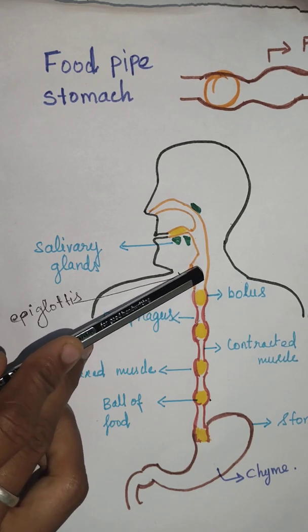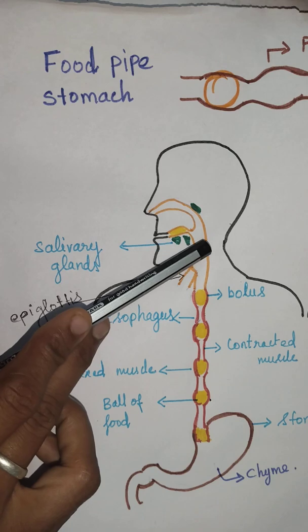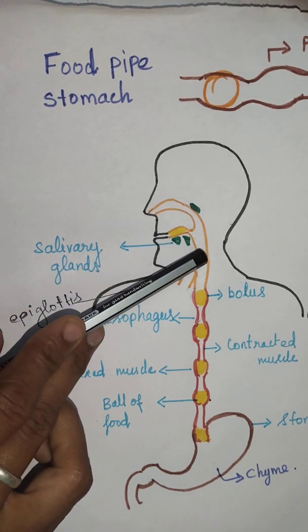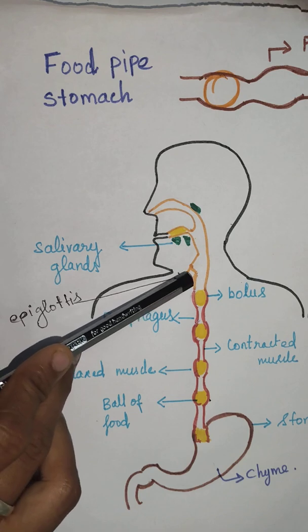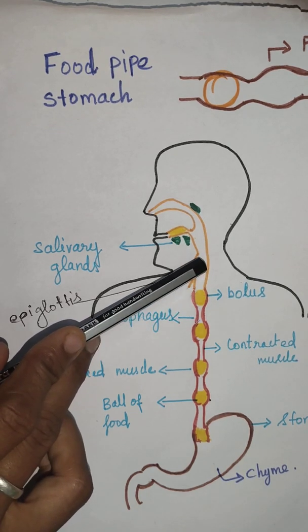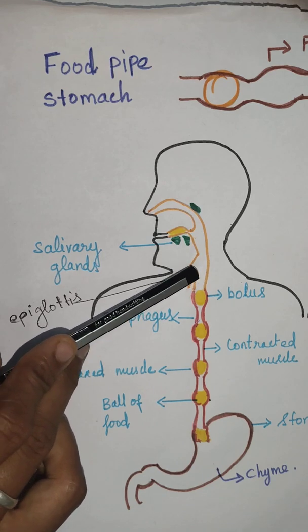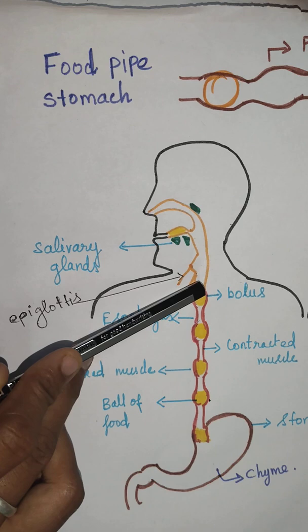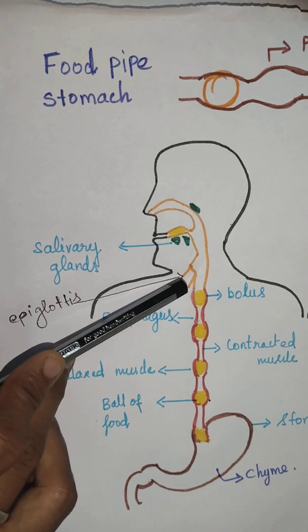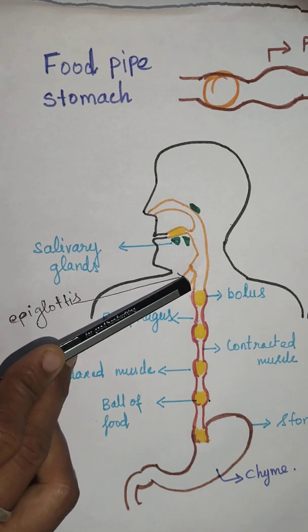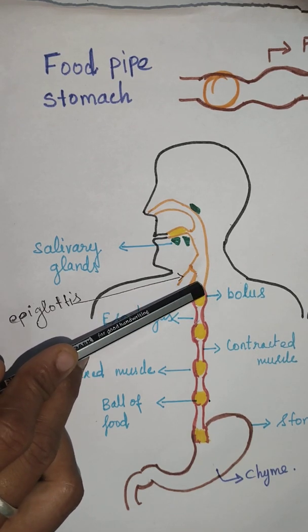That's why rice particles come out through our nose and mouth when we talk or laugh while eating. So we should not talk or laugh while swallowing food, because the food pipe and the windpipe share the common passage at the throat region. When you talk while swallowing, the food particle may enter the windpipe and cause hiccups, a choking sensation and continuous coughing.